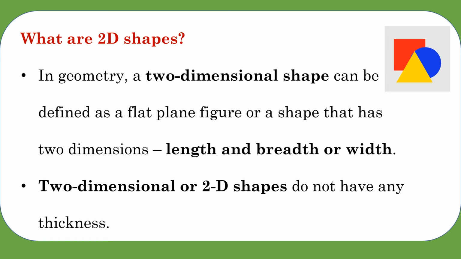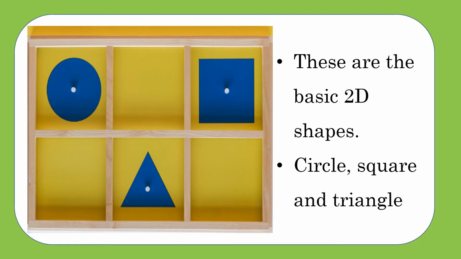Now we are going to see the definition for 2D shapes. In geometry, a two-dimensional shape can be defined as a flat plane figure or a shape that has two dimensions. One is length and the other one is breadth or width. Two-dimensional or 2D shapes do not have any thickness. These are the basic 2D shapes. The basic shapes are circle, square and triangle. Those are two-dimensional shapes because all those shapes have length and breadth.